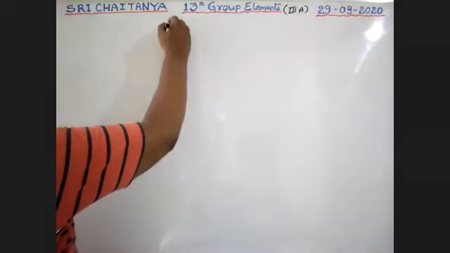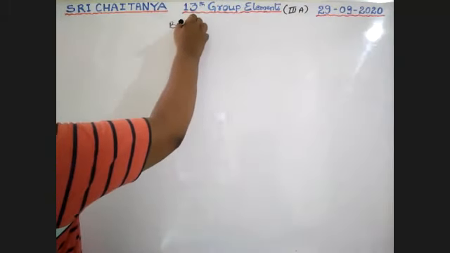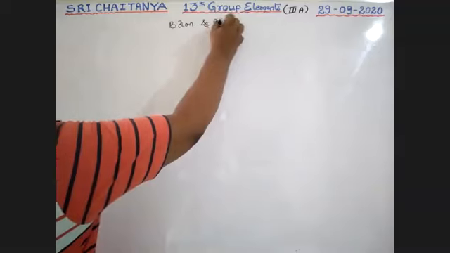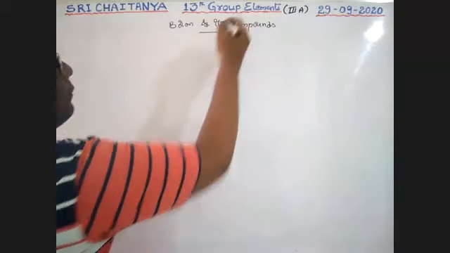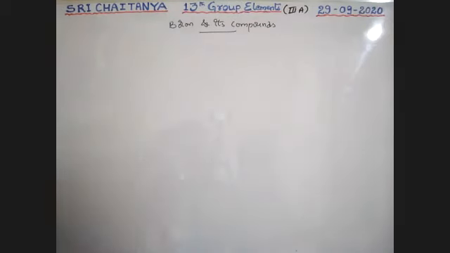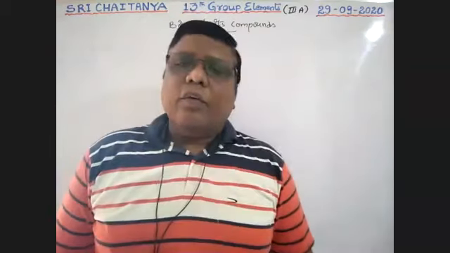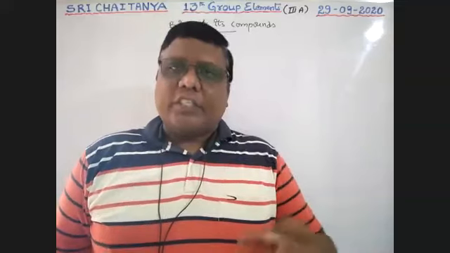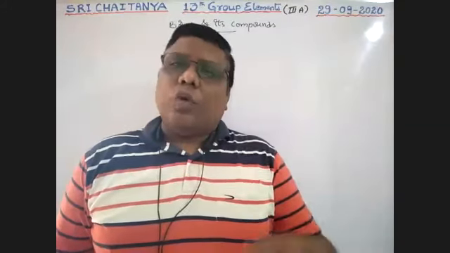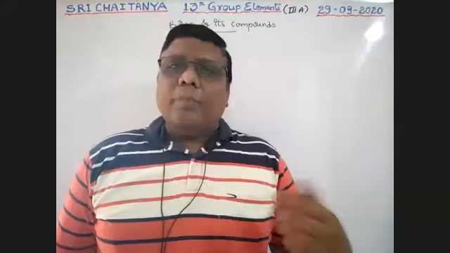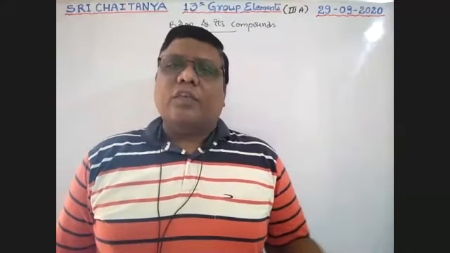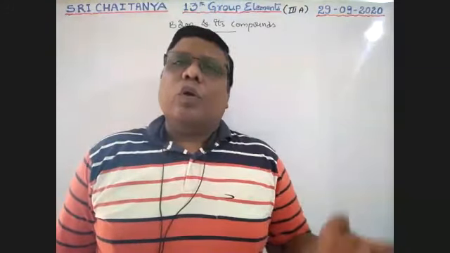Here we are discussing boron: first of all, boron preparation, boron allotropes, boron properties, and then compounds of boron. Among the compounds, first one, boron oxide B2O3.